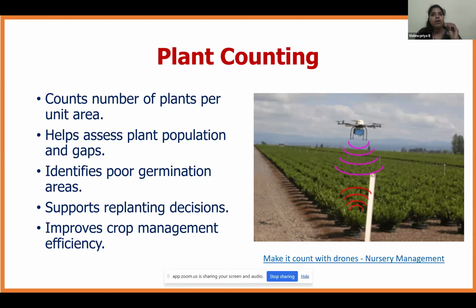In paddy, suppose they are going for 10 into 15 centimeter spacing, per square feet area they need to have around 8 to 9 plants. Suppose there is a lag from the 8 to 9 plants, then we can go for a replantation decision, so that our production and productivity will not get affected. So using the drones, we can count the plant population per square feet area.